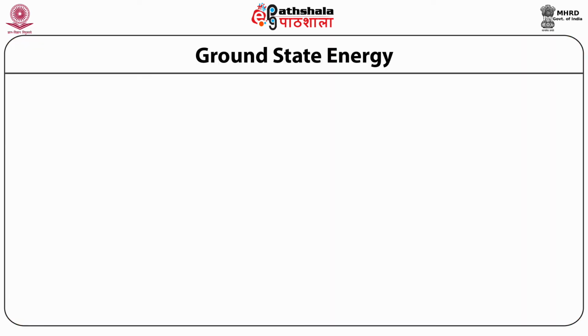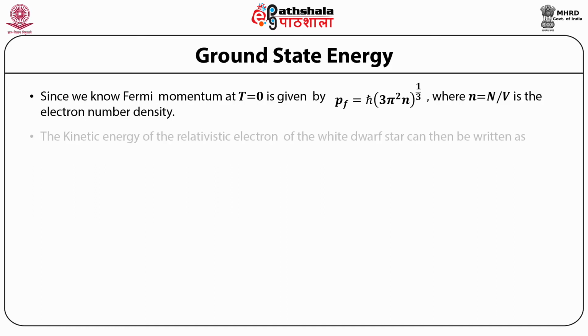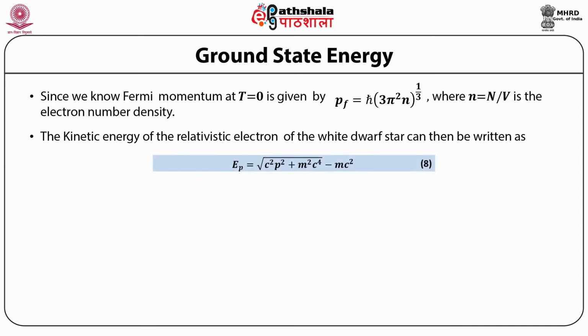Let us calculate the ground state energy. We know the Fermi momentum at T equal to 0 is given by p_F equal to h bar multiplied by (3 pi squared n) raised to power 1/3, where n equal to N upon V is the electron number density. The kinetic energy of the relativistic electron of the white dwarf star can then be written as E(p) equal to the square root of c squared p squared plus m squared c to the power 4, minus m c squared.